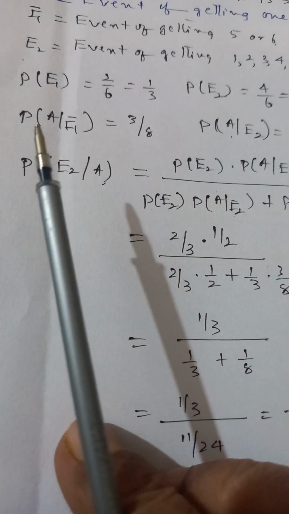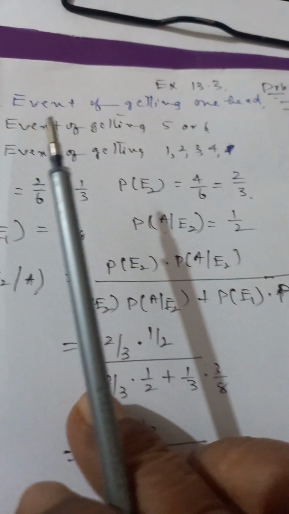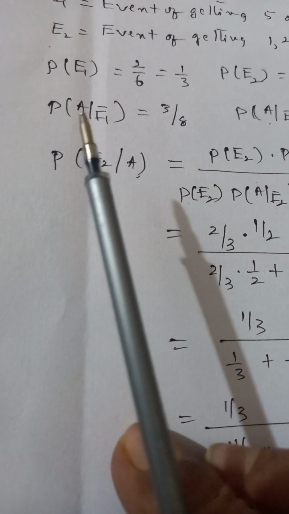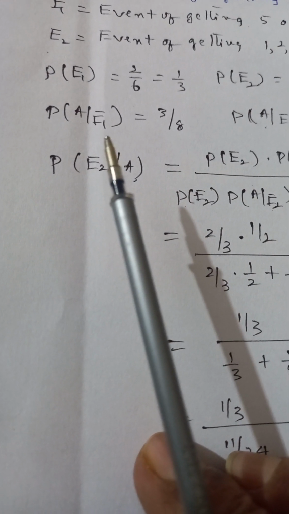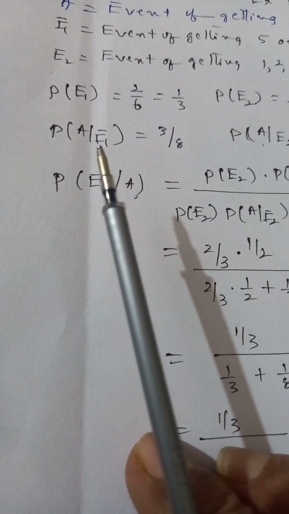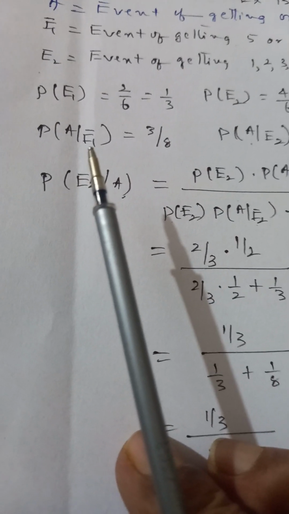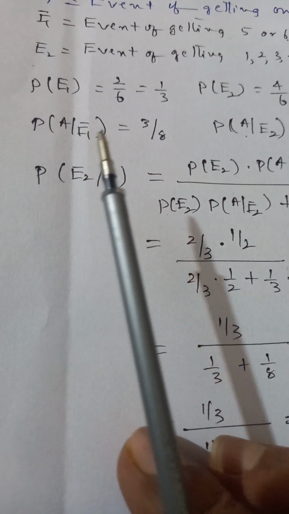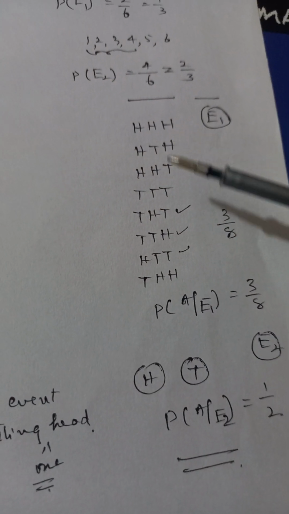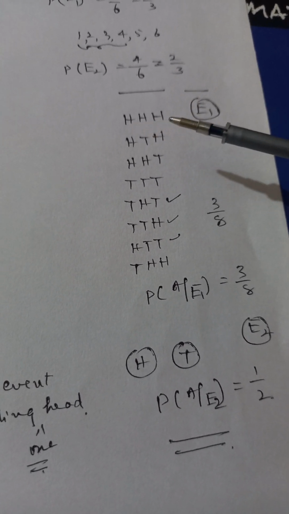Again, the probability of A given that E1 occurs. What is A? A is nothing but the event of getting one head. E1 has already taken place. What is E1? E1 is getting 5 or 6. When 5 or 6 is got, the girl throws the coin 3 times. So look here, these are the possibilities when a coin is thrown 3 times.